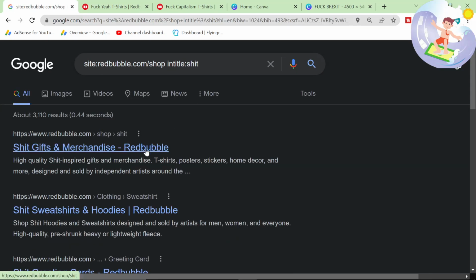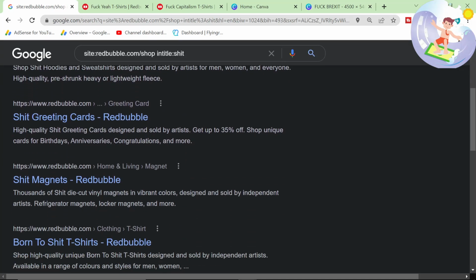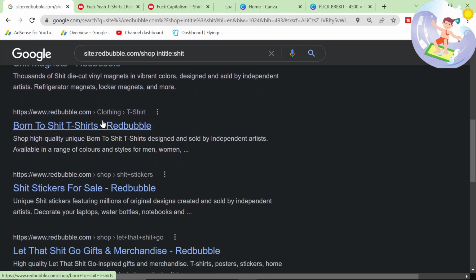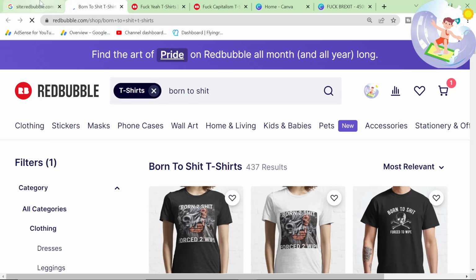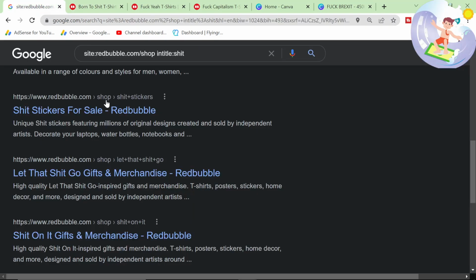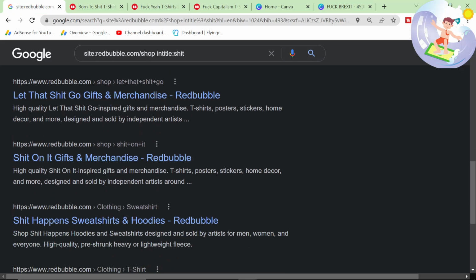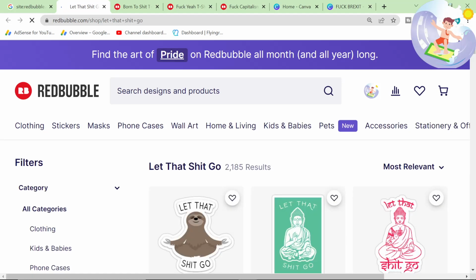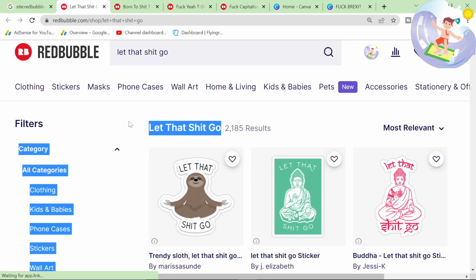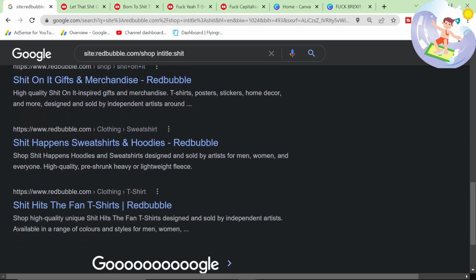Let's try another swear word. That's a great one. I found this keyword ages ago, and loads of people have copied it, I guess, because it used to have so few results, and now it's got loads and loads. That's an amazing keyword, I love that keyword.